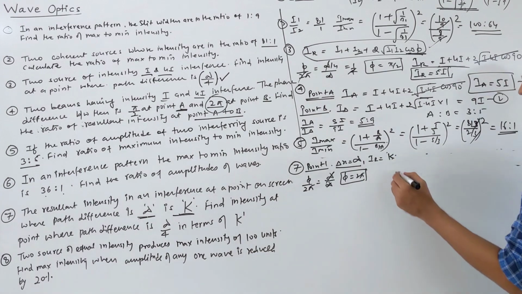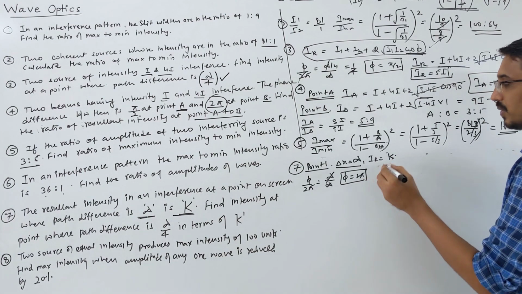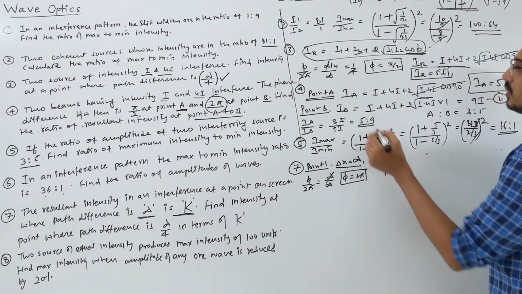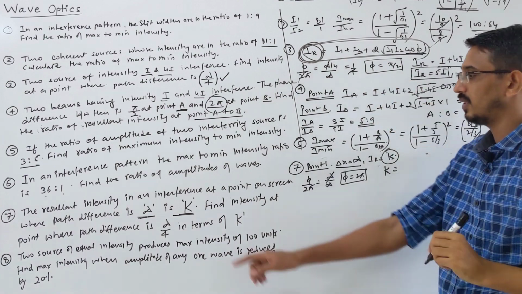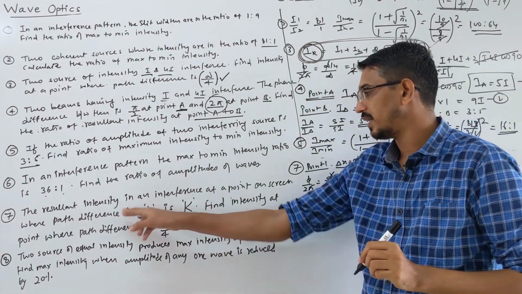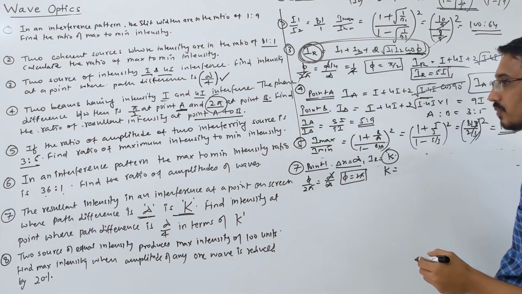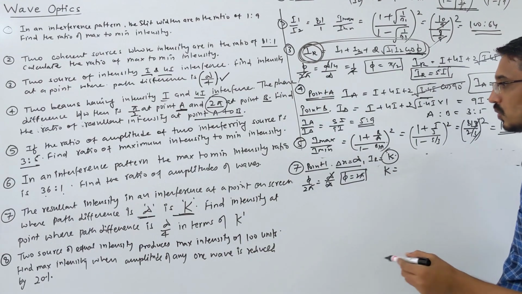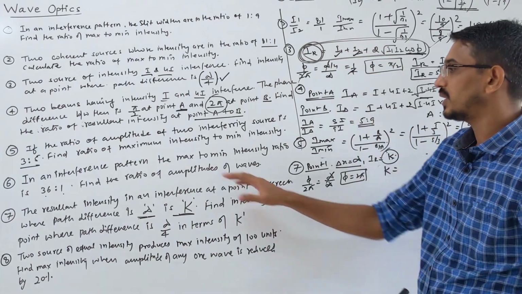Now write your intensity. The resultant intensity is already given as K, so K should be equal to this formula we are writing. Now watch carefully. We need I1 and I2 here, but they did not say anything about that.